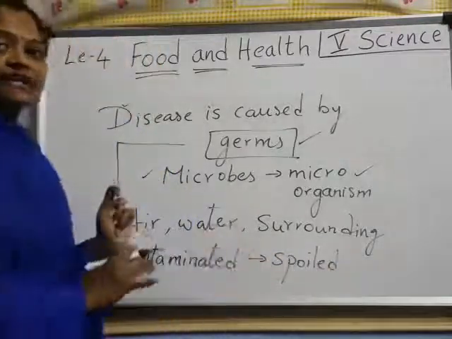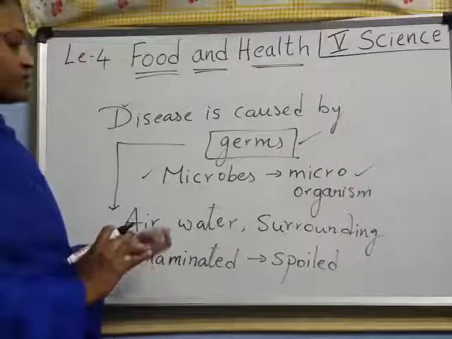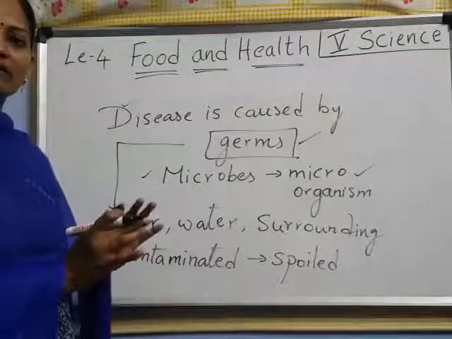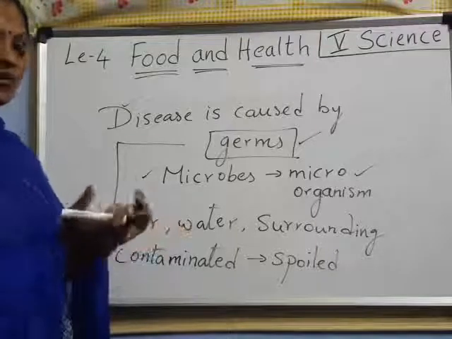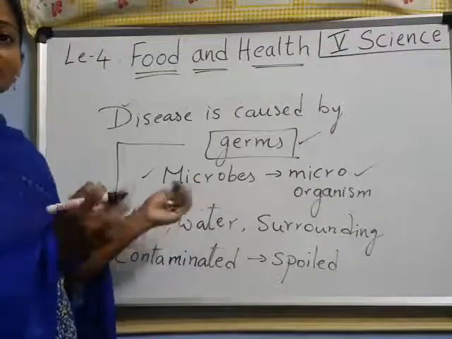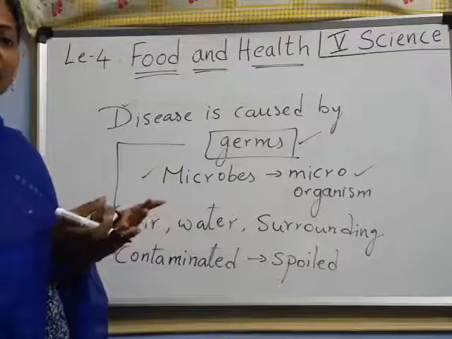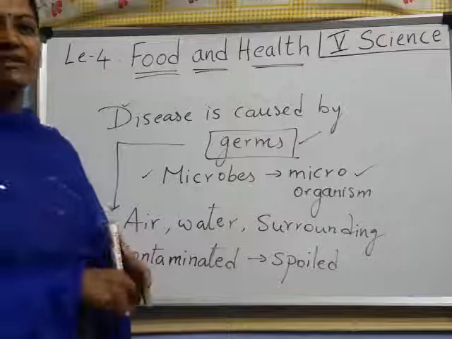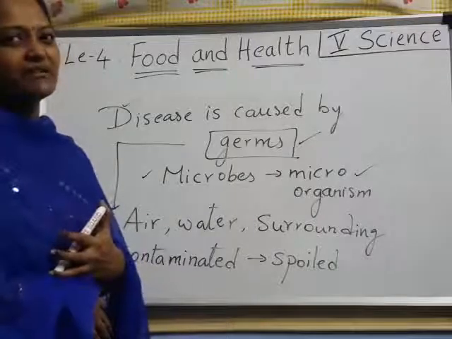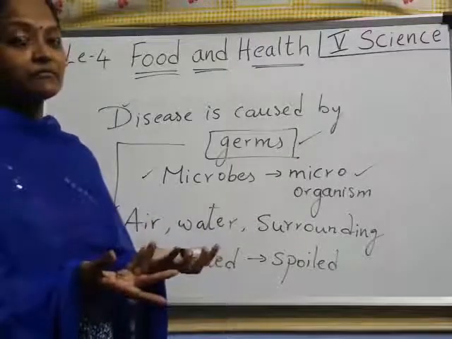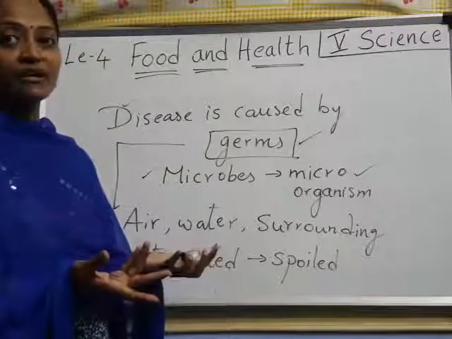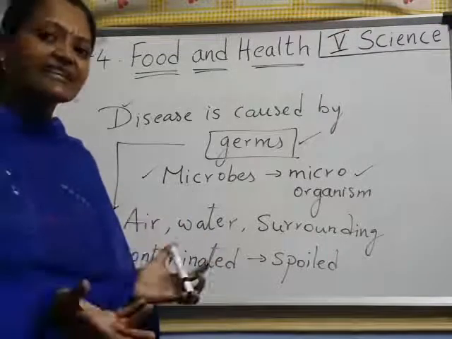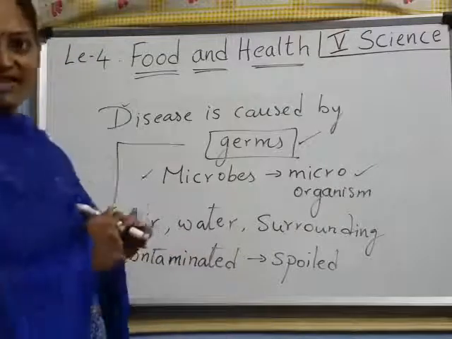Spoiled food we call contaminated. Understood? Some things around us spoil naturally, because microbes start growing in them. If you eat that spoiled food, what happens? You get stomach pain, and you are not feeling well at all. Why? Because something happens inside, and you fall sick. Then we call it a disease, right children?